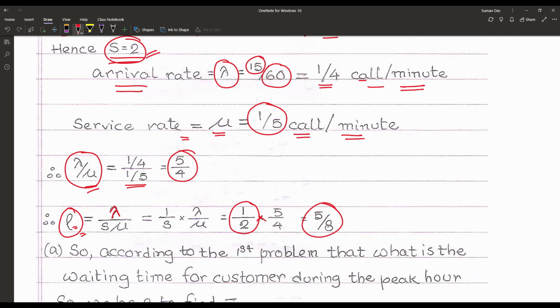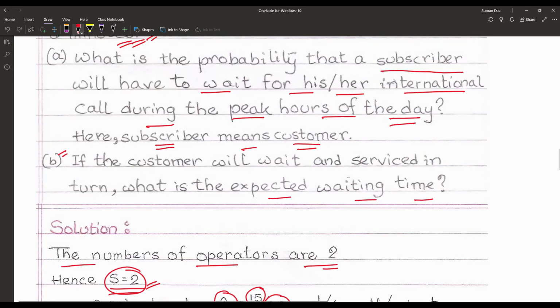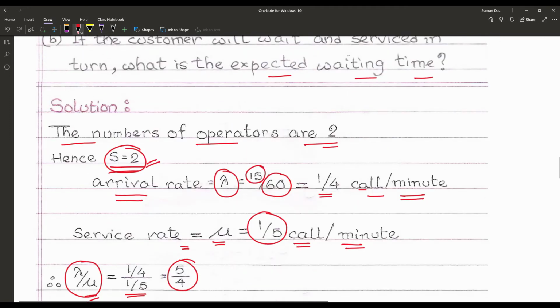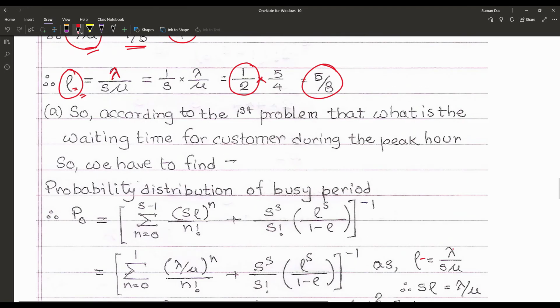So the first question is, what is the probability that a subscriber will have to wait for his or her international call during the peak hours of the day? So what does the first question say? According to the first problem, what is the waiting time for a customer during the peak hour? So we have to find at first the probability distribution of the busy period.